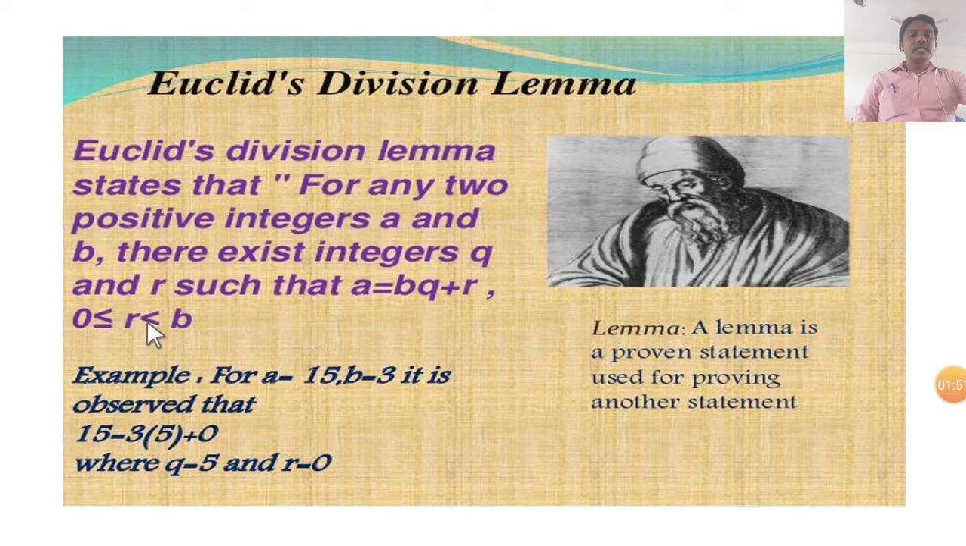Here a condition is given. What is the condition? Always r is greater than or equal to 0 and less than b. Euclid's division lemma, a is equal to bq plus r, is nothing but: dividend is equal to divisor into quotient plus remainder.